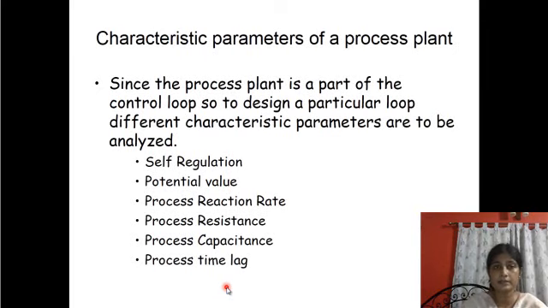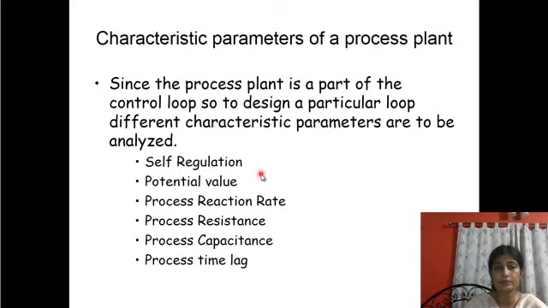Today we will discuss the different characteristic parameters of a process plant. In our last class, we discussed the basic fundamental aspects of process control and control actions. Now, the process plant, as we mentioned in the last class also, is itself a complicated part of the control loop.